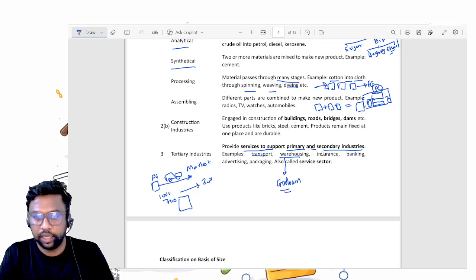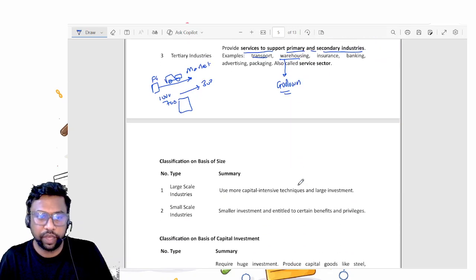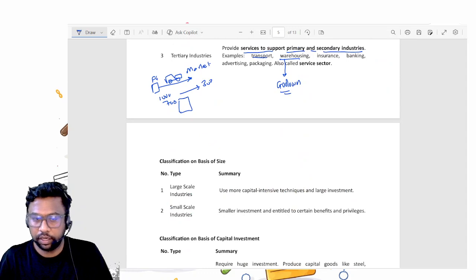Fine. Next is your insurance and banking. For monetary transactions, you require banks. Fine. Then advertising, you have to advertise your product. Packing, these are also called services. Okay, so these are the types of industry we have seen here.